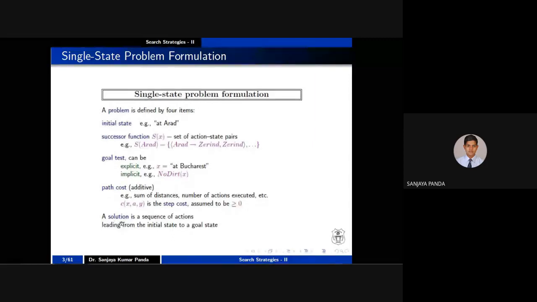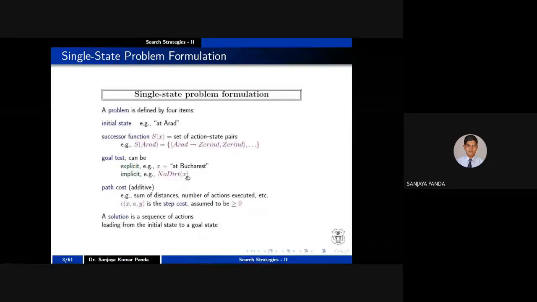And a solution is nothing but a sequence of actions. Yesterday also we discussed, I told you about a robot: you go straight forward 1 meter, then move left for some meters, then you move right, so that you can reach your goal node. That is nothing but the solution. So a solution is nothing but reaching the goal state by applying a sequence of operations from the initial state to the goal state.